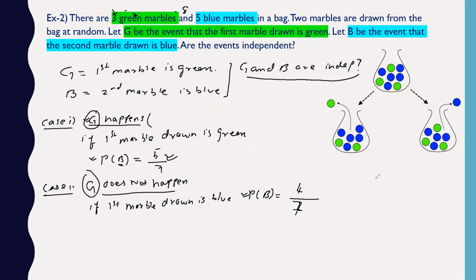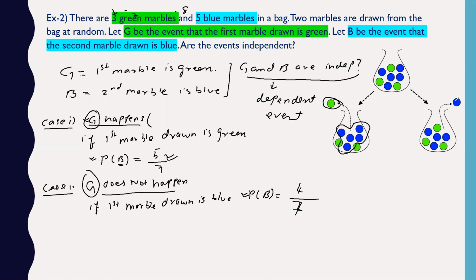They are dependent events. Even from the diagram, you can see that taking one marble will definitely affect the probability of blue marbles.